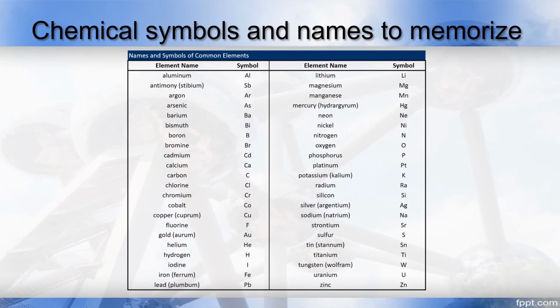It is always handy to know as many of the elements, names, and symbols as possible, but to know them all is a tall task. I know that I don't have them all memorized. The list shown on this slide would be a great set of elements to put in the old memory banks. And also, we need to be able to place their location on the periodic table. The ancient or original name for some of the elements is included in parentheses, which also serves as the origin of the symbol that is commonly attributed to them. For example, tungsten's atomic symbol is actually W because its ancient name is wolfram.